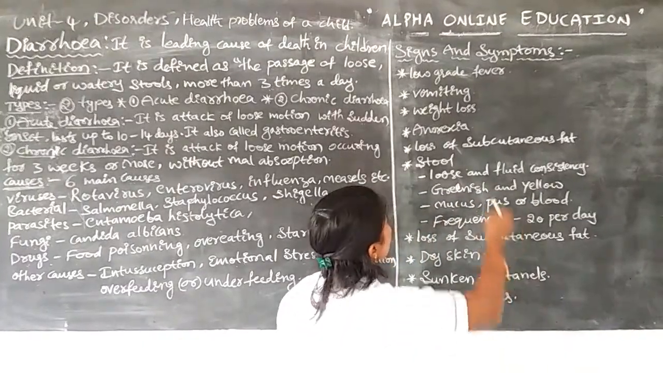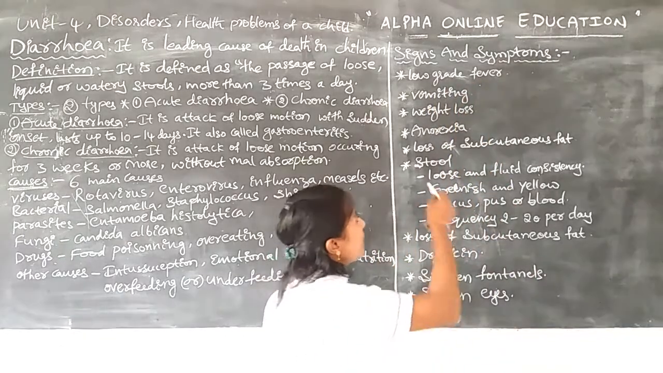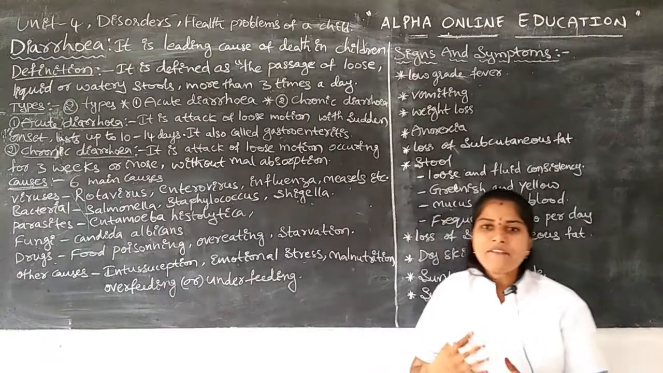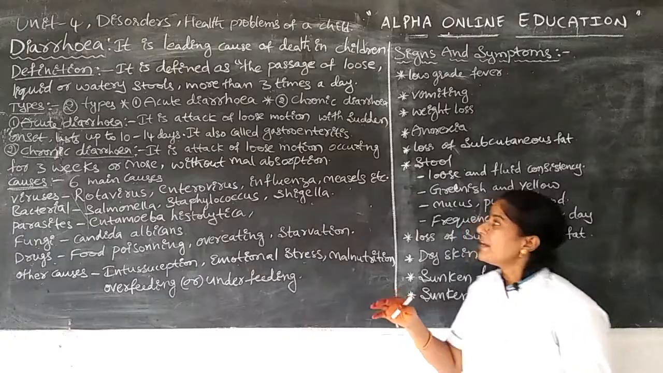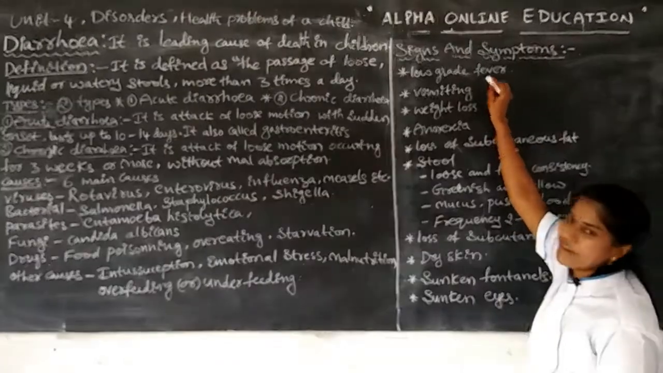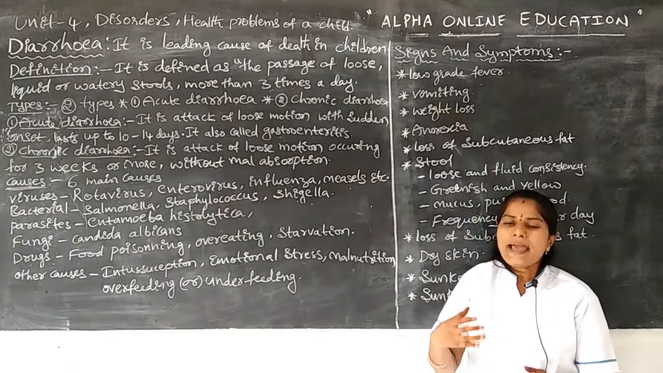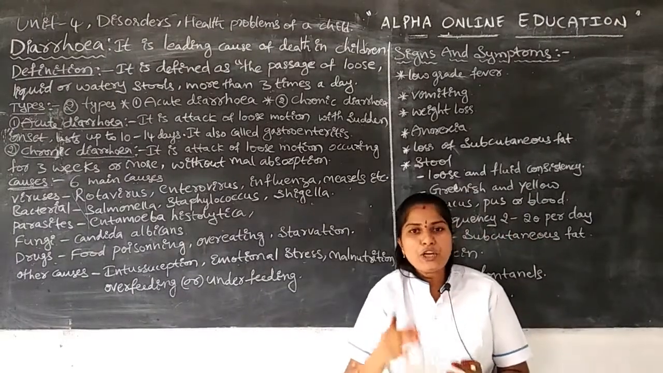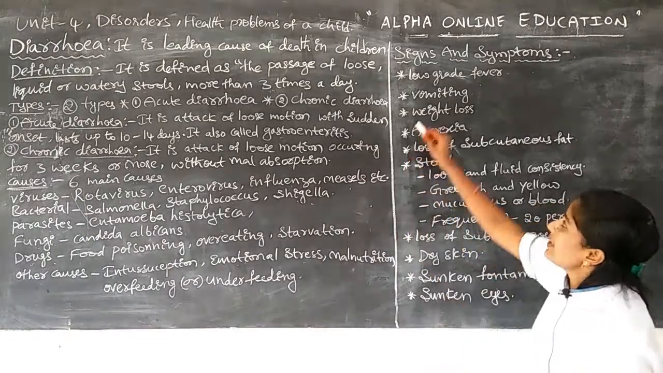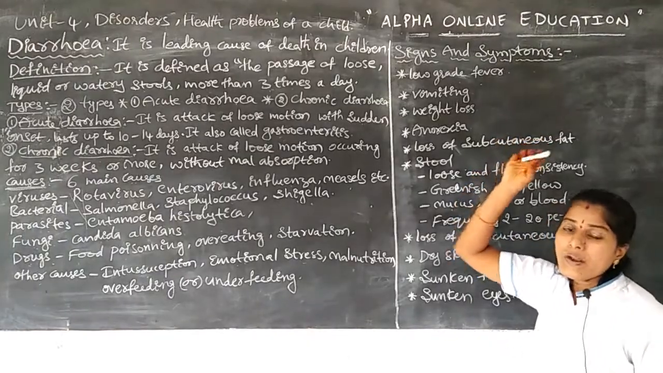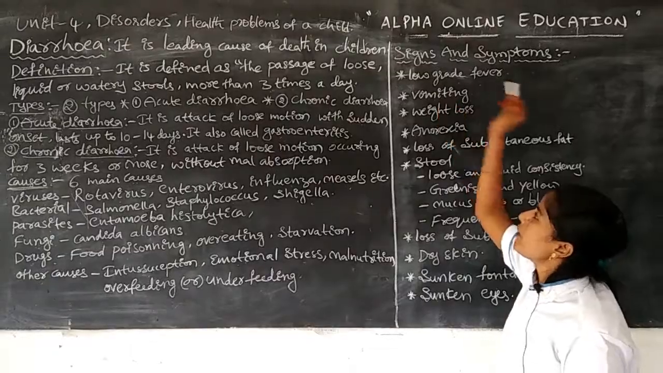Here, the first one is low grade fever, which means the infant does not have an excessive fever. High grade fever is not there. Here the infant is suffering only with low grade fever. When the infant comes to the hospital, as a nurse we check the temperature, and in the vital signs we record only low grade fever, not excessive fever.